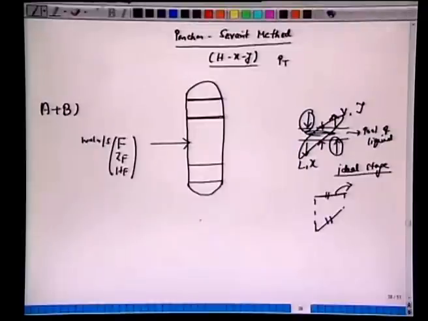Now this feed gets in, and it has certain mole fractions. There are several trays here, and you can draw where at each stage the vapor is leaving. And we have the liquid getting in here, trickling from the top. Now let's concentrate on the top. When the vapor leaves here, this vapor is taken outside. We have a condenser here.